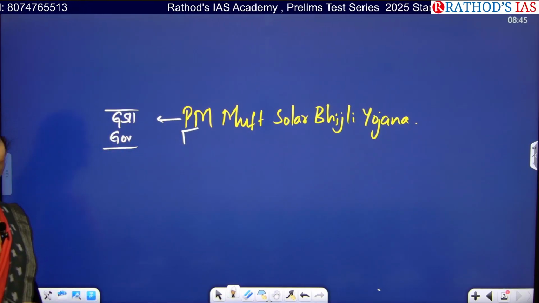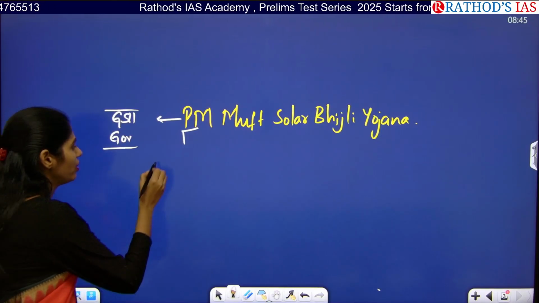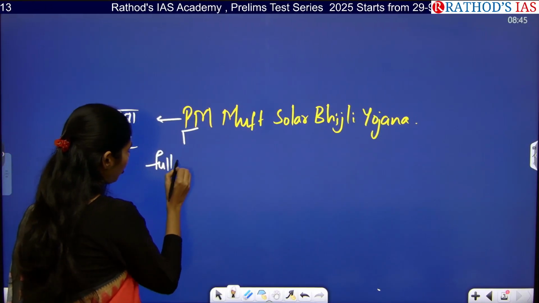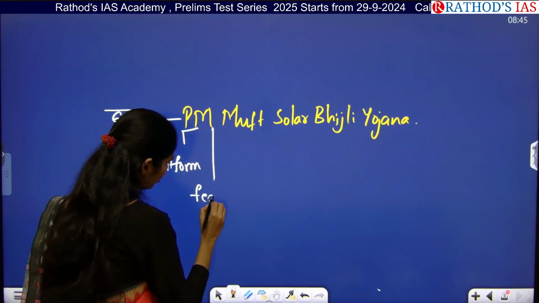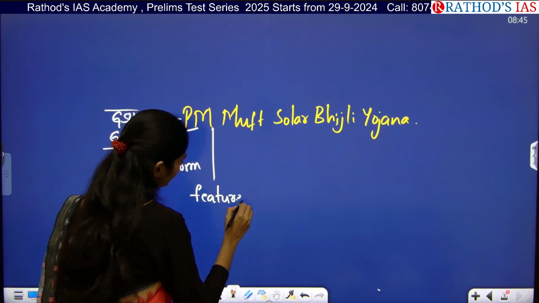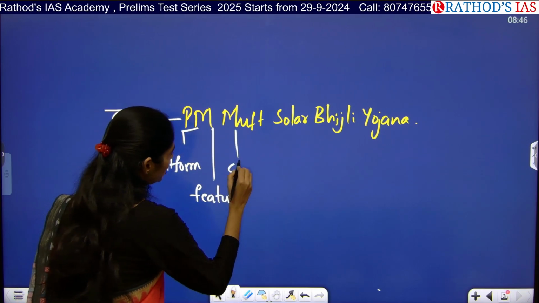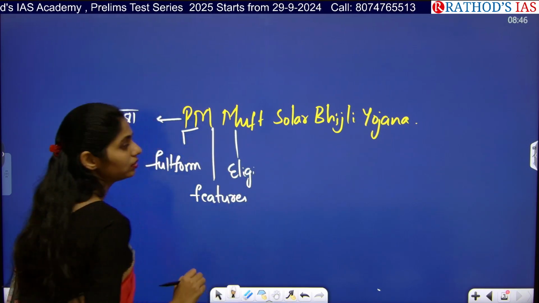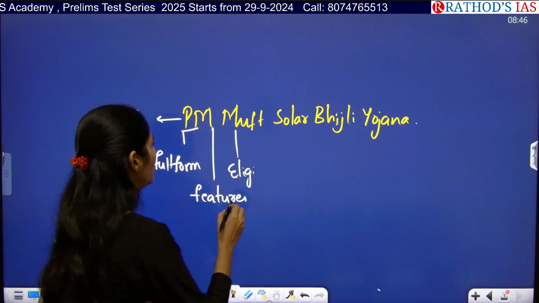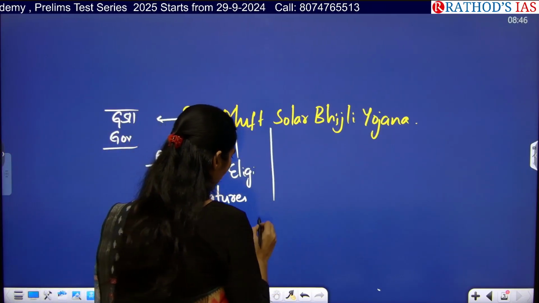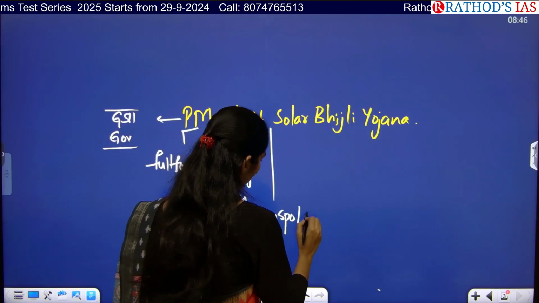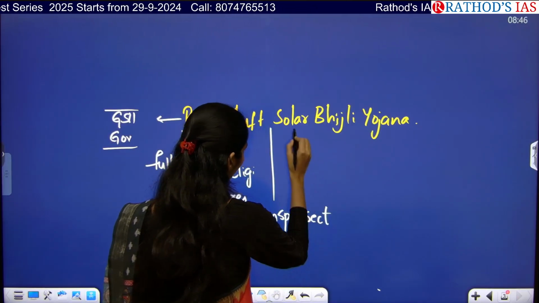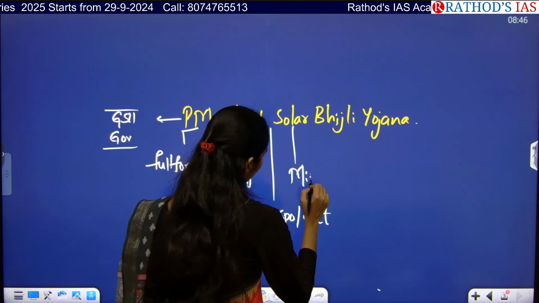So what are the dimensions you have to see? First of all, you have to know the full form of that scheme. And next, what are the features of that scheme? And next, you have to see who is eligible, the eligibility criteria. And next, you have to see whether it is a centrally sponsored scheme or a central sector scheme, and under which ministry it comes.